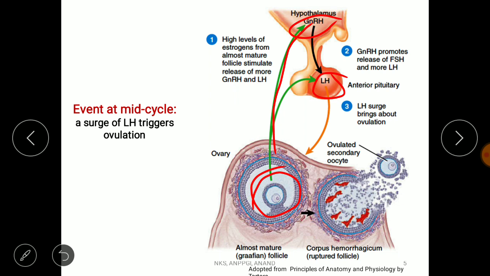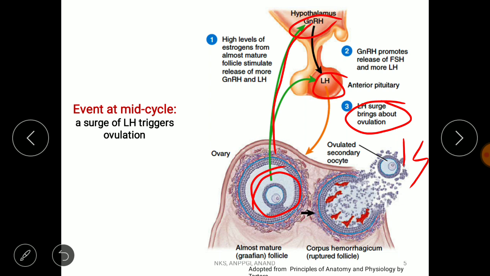And this LH increases to a very high extent, and this is called LH surge. Due to this LH surge, ovulation takes place, and this ovulation takes place on the 14th day.